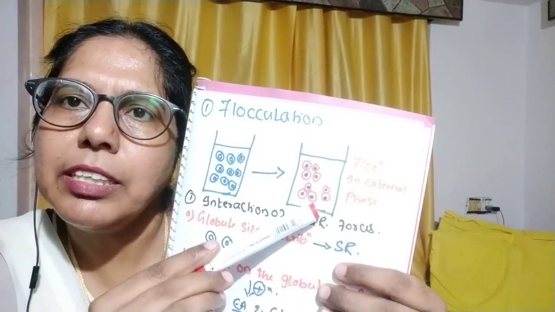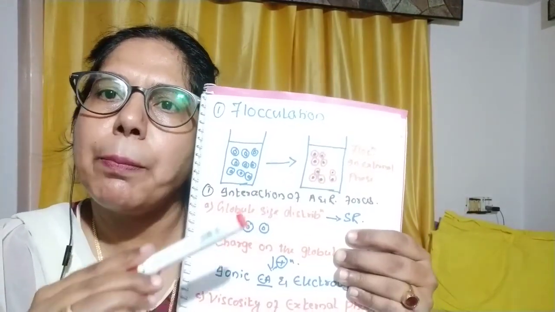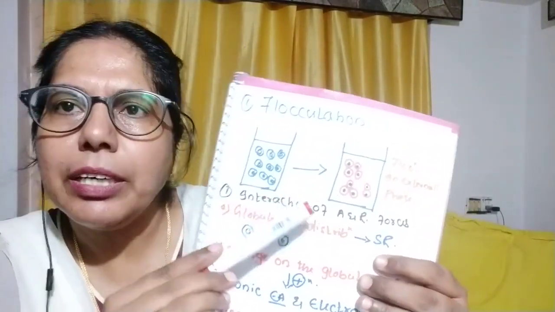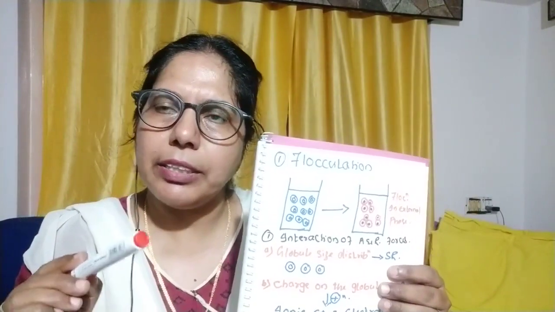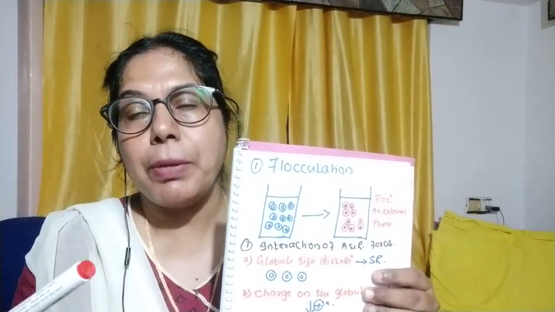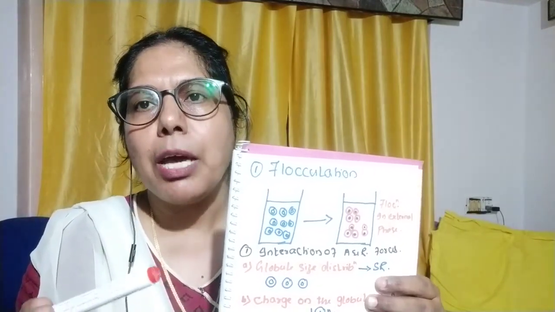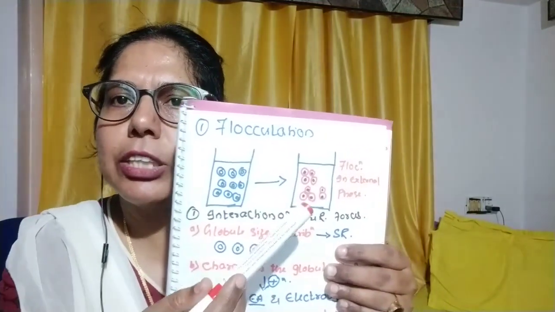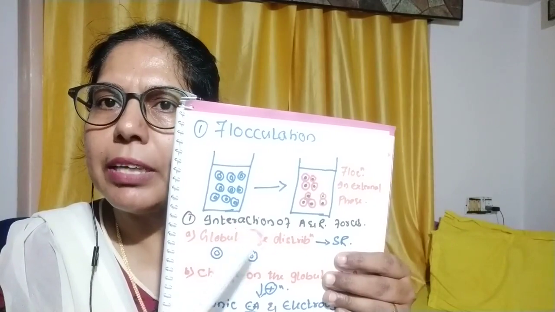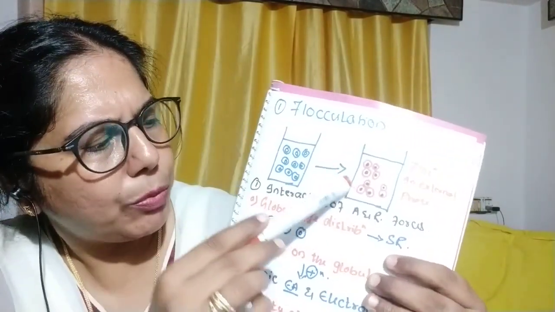This is flocculation. And why does it happen? It happens due to the interaction of attraction or repulsion forces, the interaction of the forces which are there between the particles. If the attraction force predominates over the repulsive force between the particles, flocculation will take place.